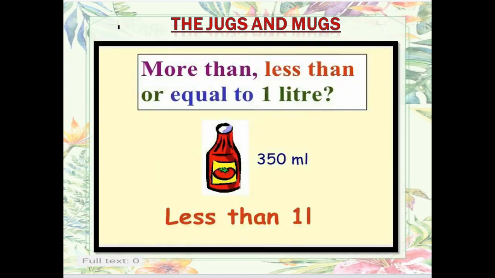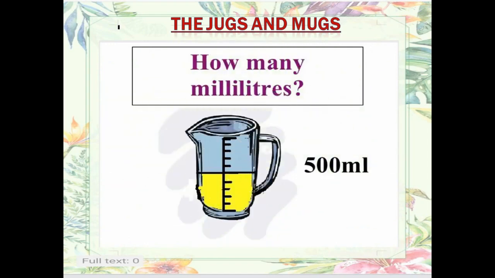The next one, the sauce bottle. I am not talking about the big one but the medium size. It contains 350 milliliter. That is again less than 1 liter. Now, how many milliliters? See, the jug is half filled. That means half of 1000 is 500 milliliter.